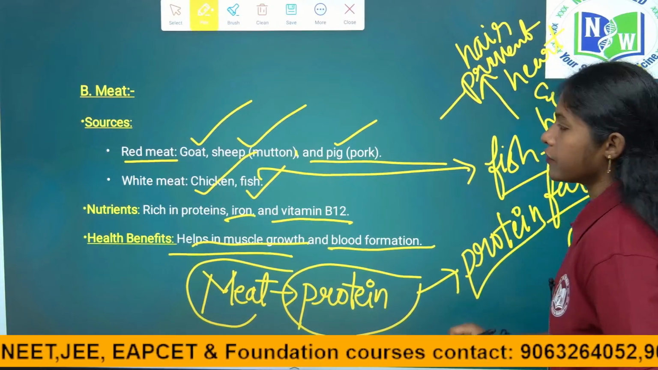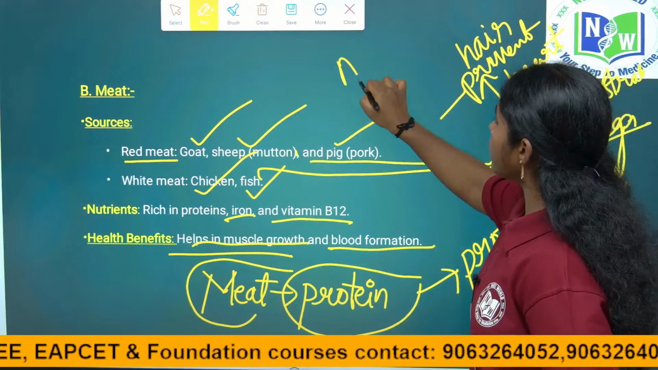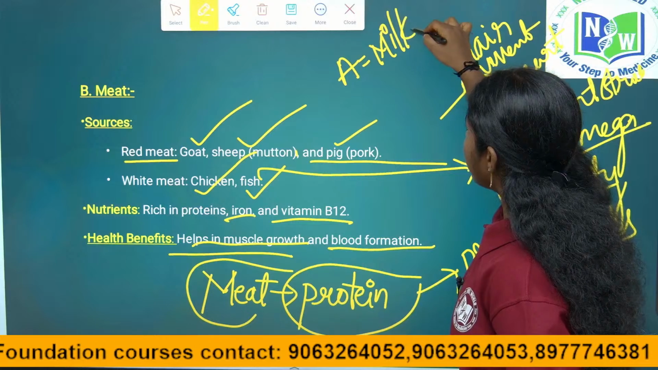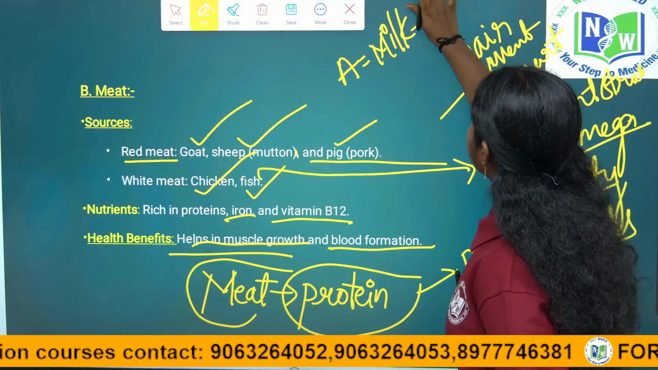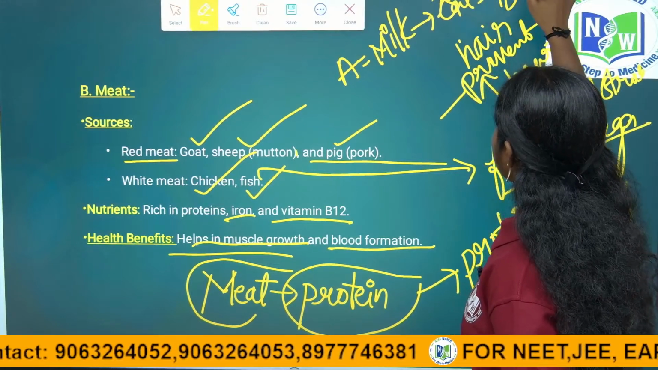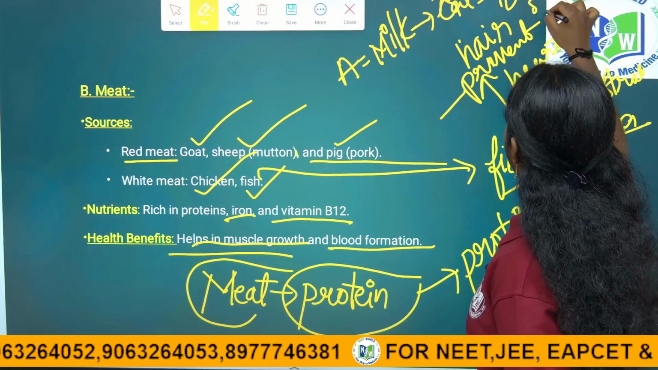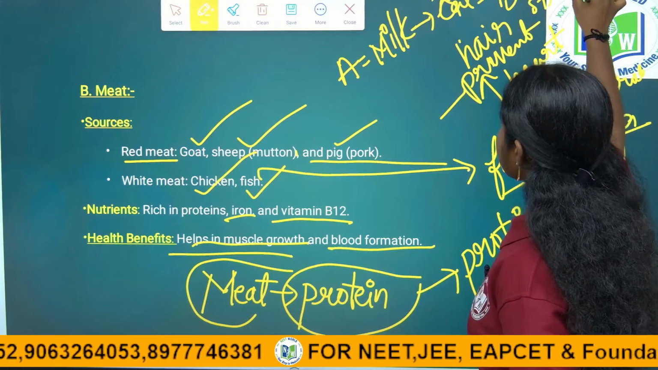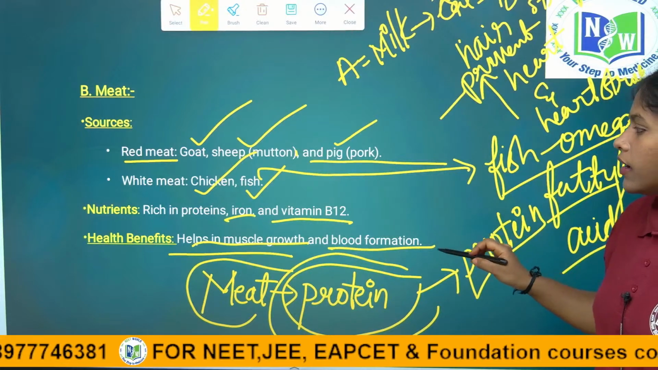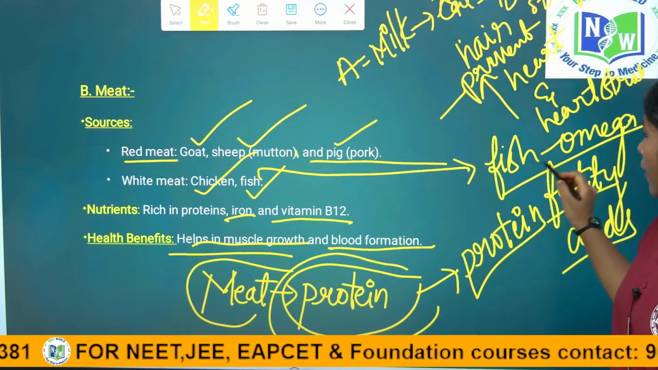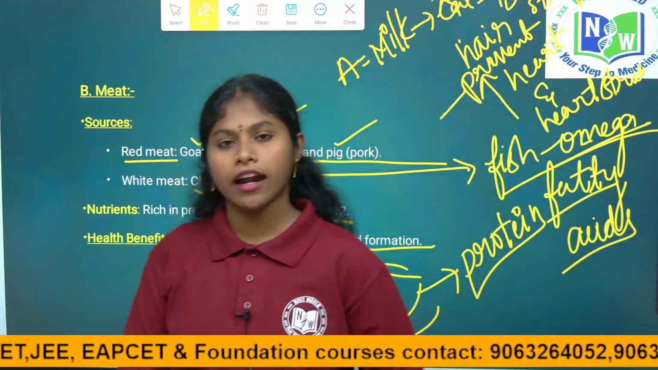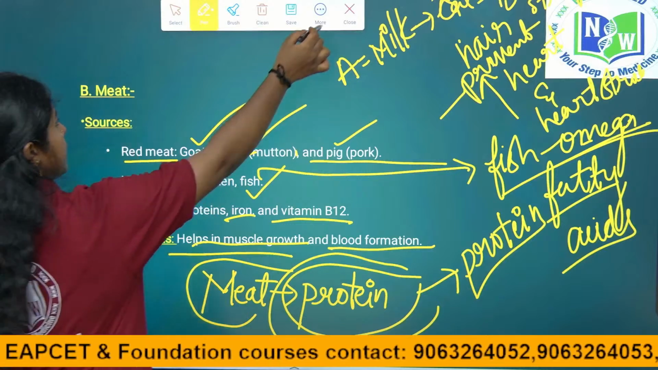Right children? See, first what we studied was milk. Milk mainly has calcium in it, which leads to bone strength. And meat's main content is protein. And fish mainly has omega fatty acids, which prevent heart disease and heart stroke. This is about meat.